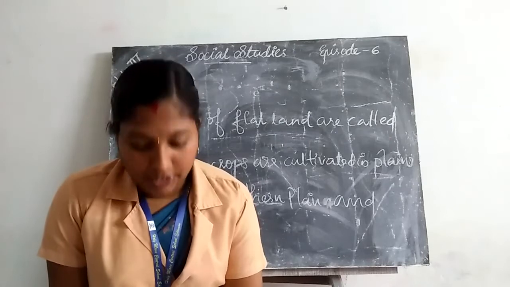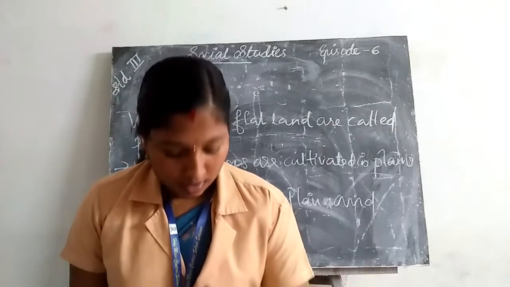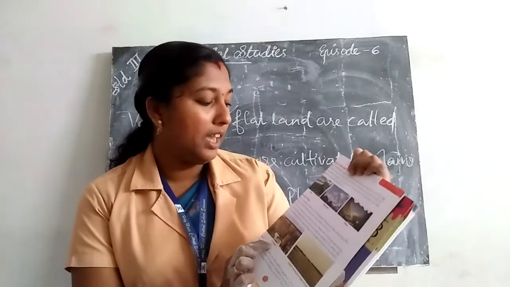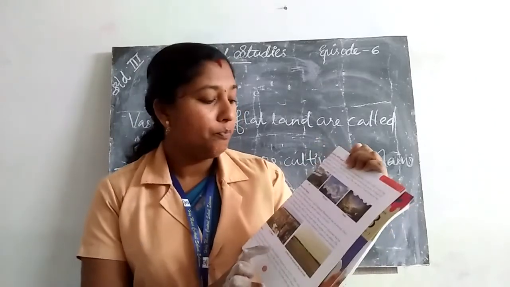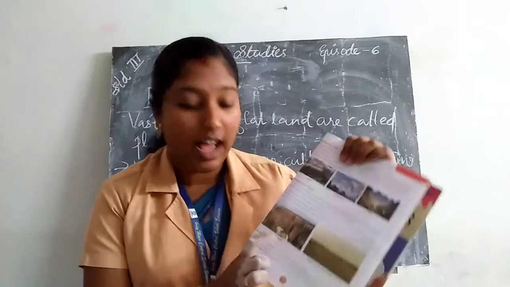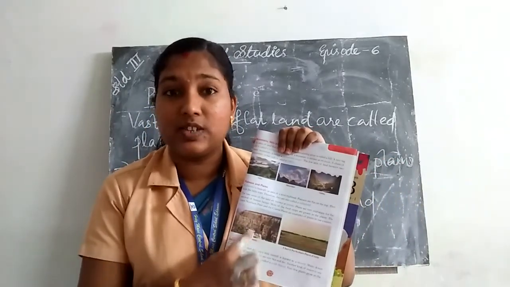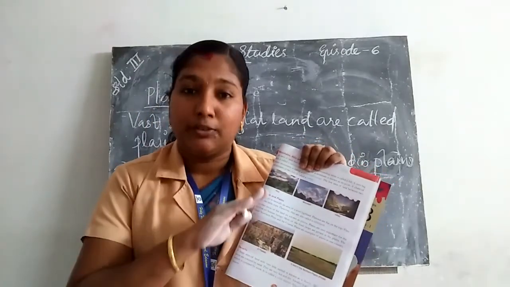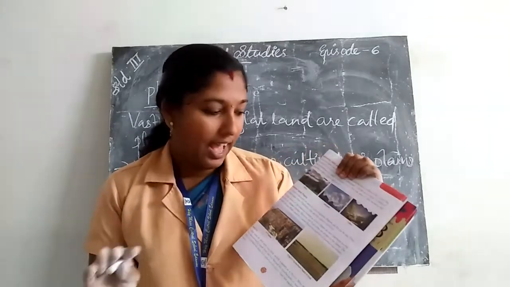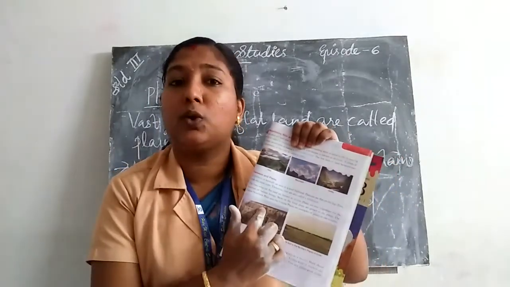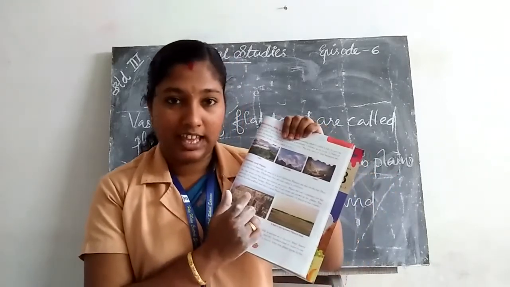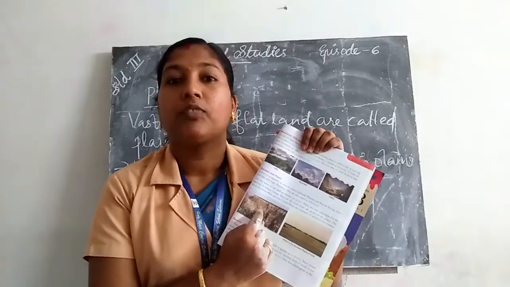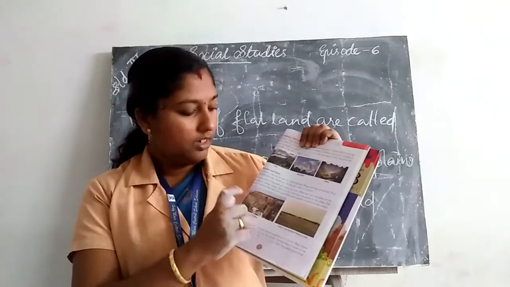All of you listen, in your textbook, the figure for plateau is given. A plateau is an area of a level highland. Highland is called the plateau. The top of the plateau is flat, so it looks like a tabletop. So it is also called a tableland.